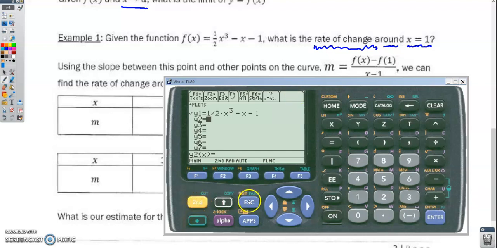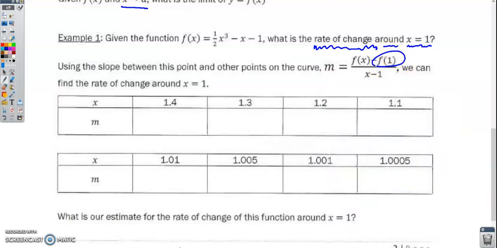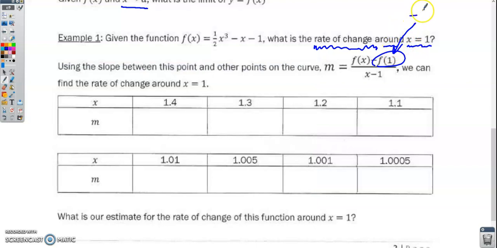So the first thing I'm going to do is ask my calculator to tell me what the value of y1 is at 1. That's going to be this f of 1 value right here. So I'm going to ask it what it is there, and that's -3/2. So I can go ahead and use -3/2 in all of my calculations.